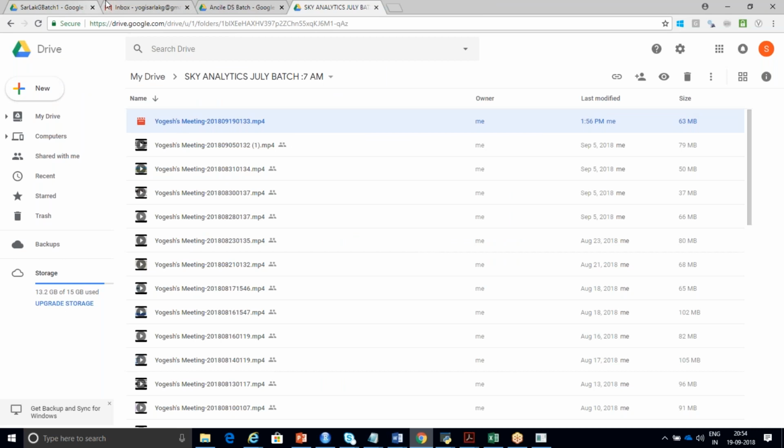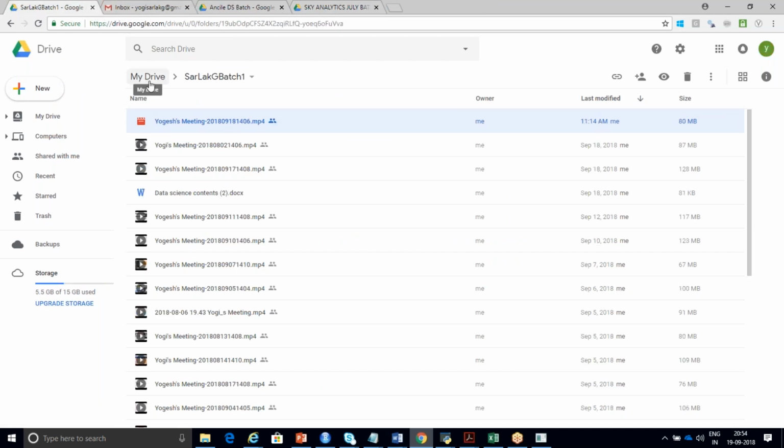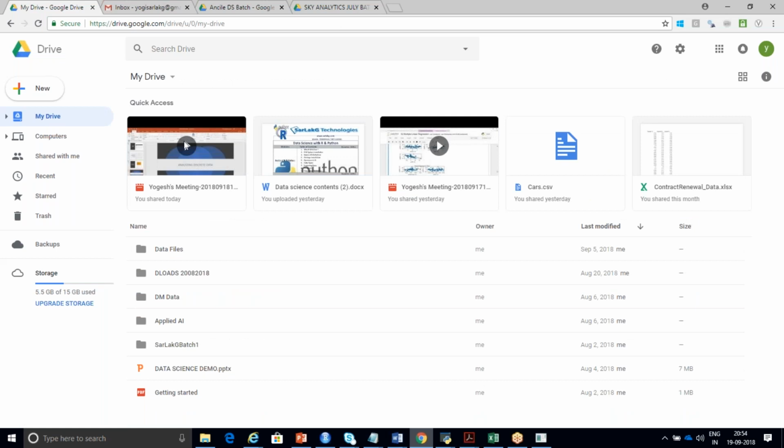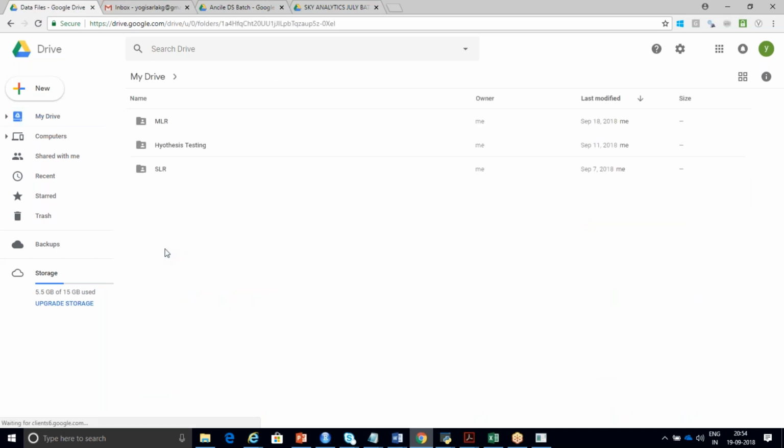Just give me one second. I've shared this today only. Yes, that I have shared: the multiple linear regression cars R code and cars.csv. Okay, I'll just resend it once again, Muralidhar and Satish.